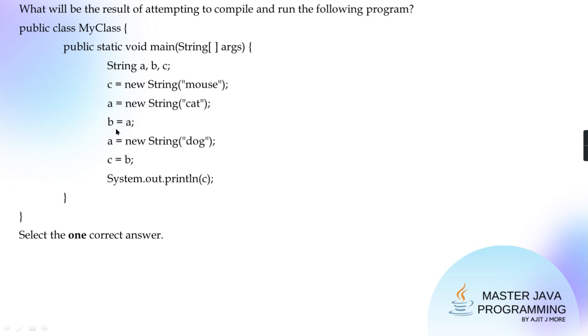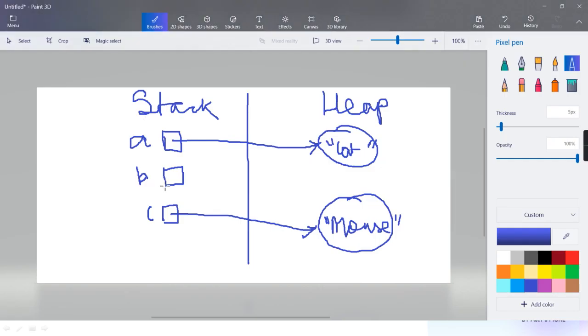And then you have written B equal to A. When you write B equal to A, is it going to create a copy of A, or is it just going to copy the reference? It copies the reference. It is not going to create a duplicate of A. It is not a deep copy, it is just a shallow copy. The reference is just copied here, and B will also refer to the same object. Means the ref count of this object is 2. How many references are there to this object? Two.